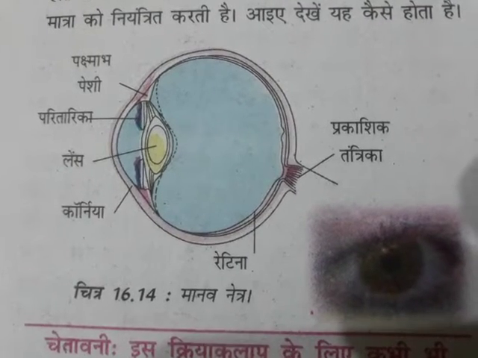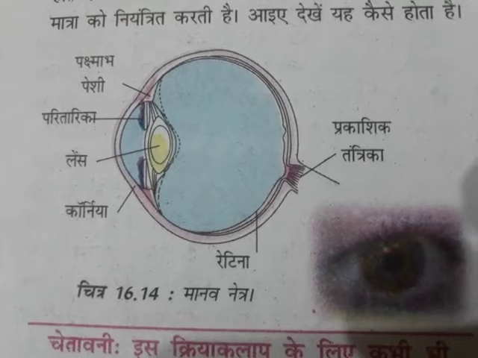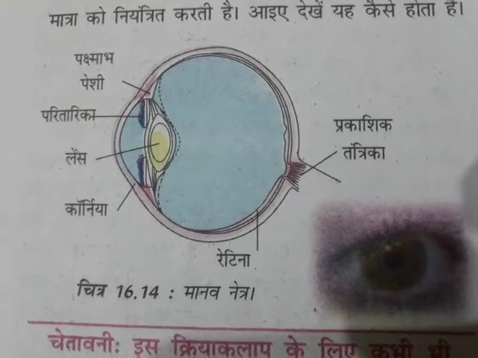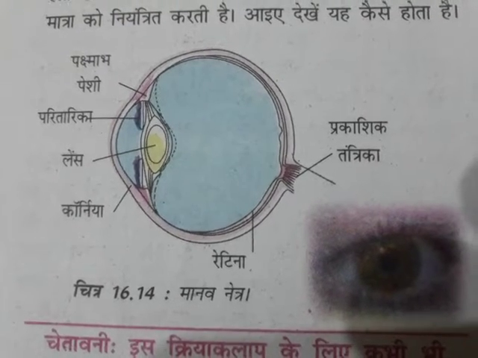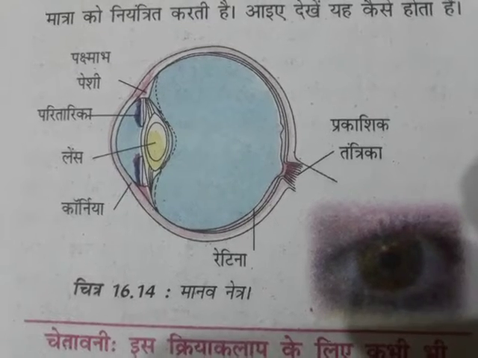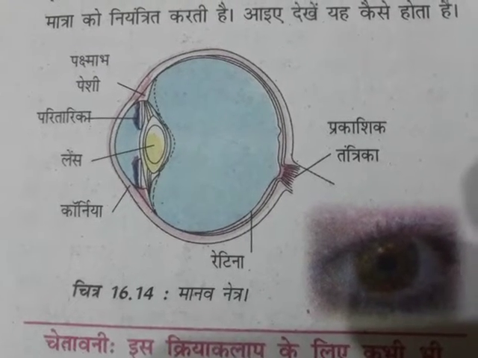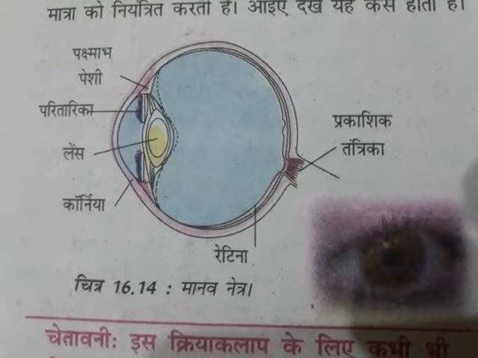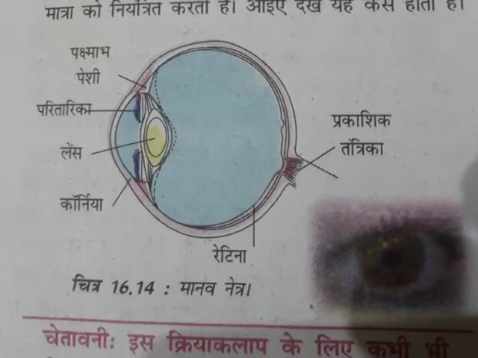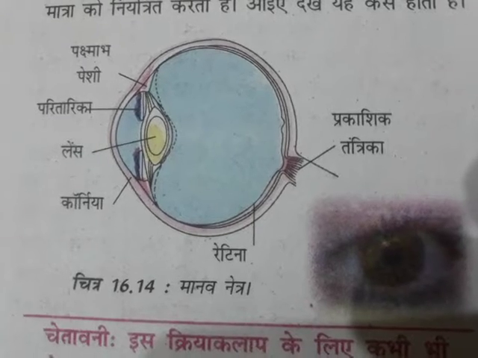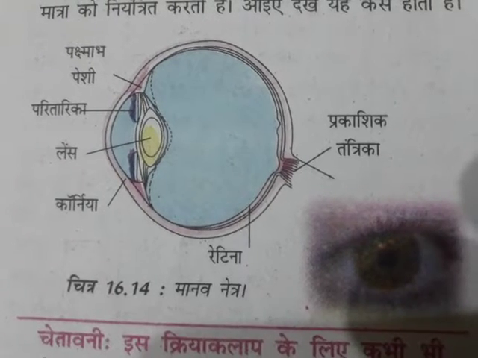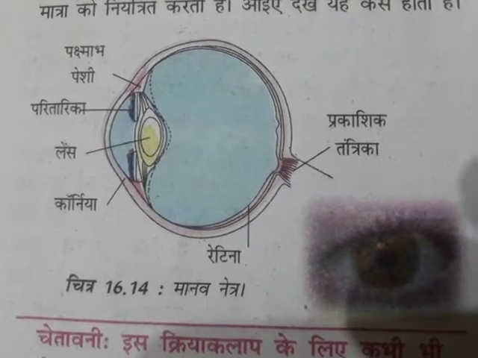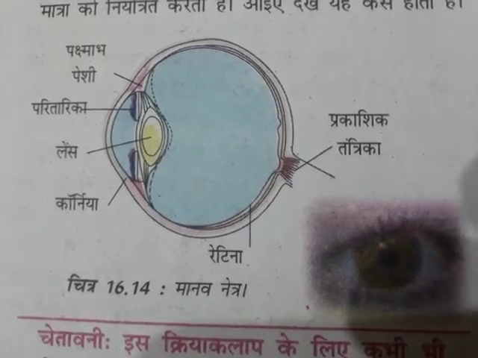Wash your eyes with clean water. If there is no improvement, go to a doctor. Always read at the normal distance for vision. Do not read by bringing the book too close to your eyes or keeping it too far. These are some measures by which we can protect our eyes.